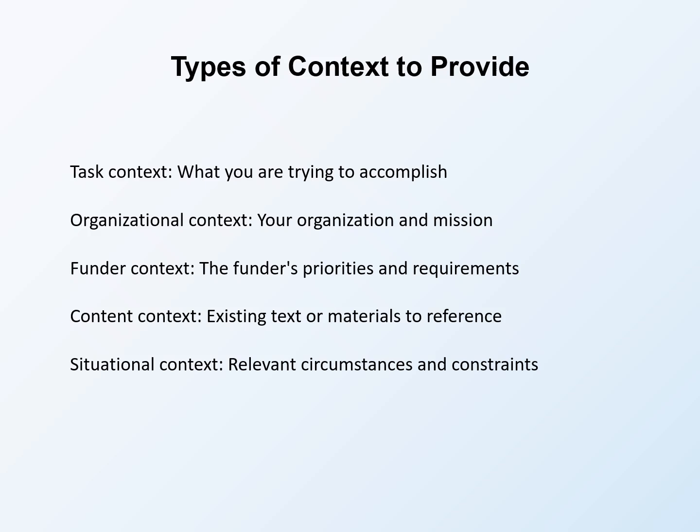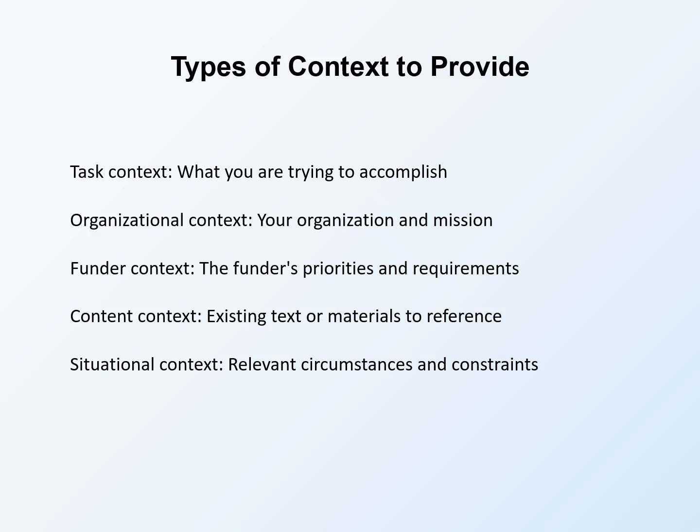Organizational context describes your organization and its mission. What does your organization do? Who do you serve? What are your values and approach? Organizational context helps AI produce output that sounds like it comes from your organization rather than from a generic template. Funder context provides information about the funder you are approaching. What are their stated priorities? What do they fund? What have they funded previously? Funder context helps AI align output with funder interests, improving strategic fit and resonance.